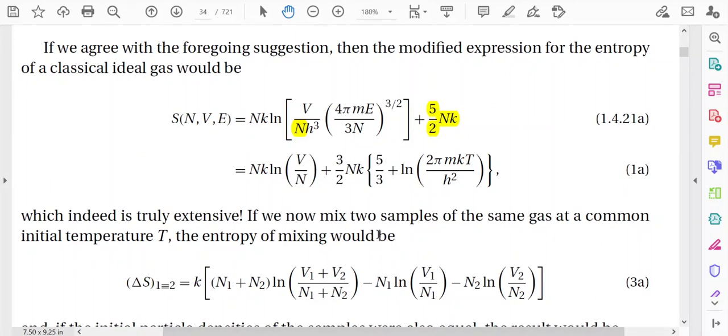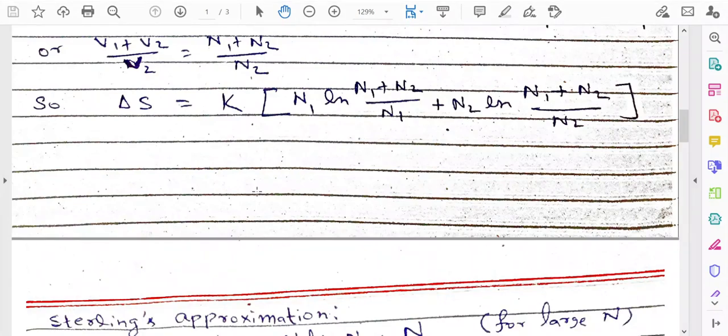Back calculation means this expression comes because we have assumed that delta S should be 0, and if delta S should be 0, then how should we modify the expression of S. Now delta S will obviously be 0 because we have derived this expression from the back calculation method. But still you can check whether delta S is 0 or not, you can check it now.